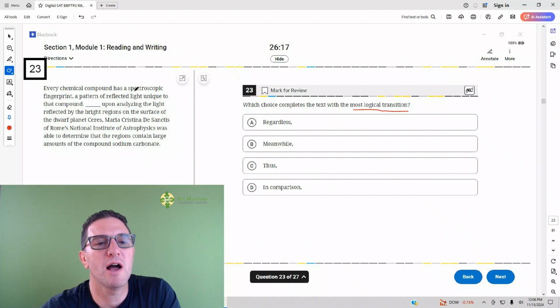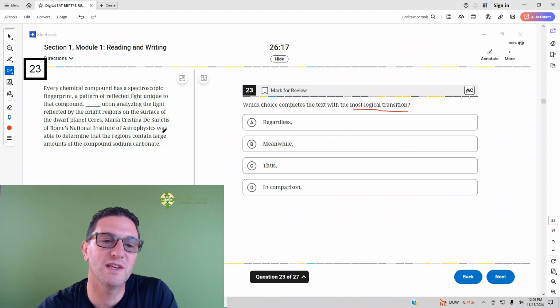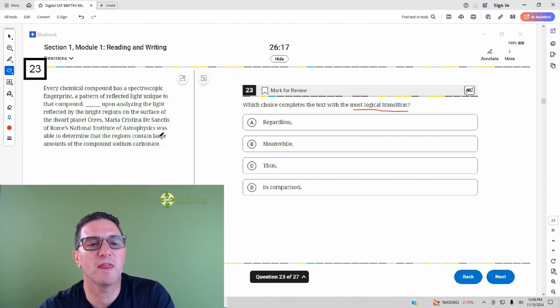Every chemical compound has a spectroscopic fingerprint, a pattern of reflected light unique to that compound. Upon analyzing the light reflected by the bright regions on the surface of the dwarf planet Ceres, Maria Cristina de Sanctis of Rome's National Institute of Astrophysics was able to determine that the regions contain large amounts of the compound sodium carbonate.